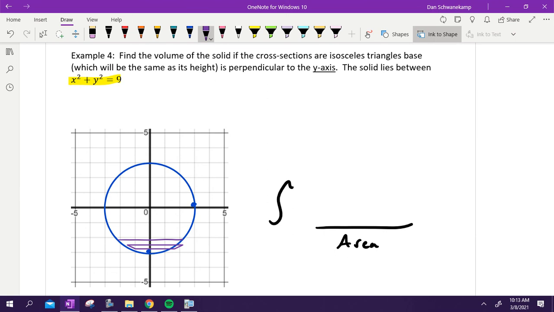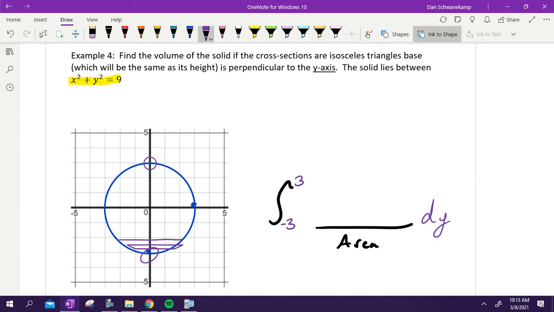What does that change about my problem? It is a dy problem. That's very important to understand. Okay, it's dy. So that means my bounds need to be y values. What are the y values that we're using as we stack these shapes? -3 to 3, from there to there.